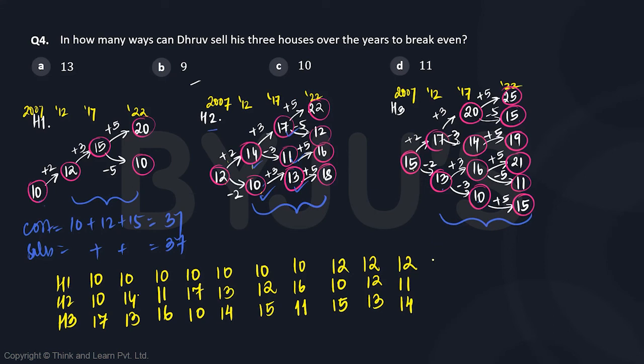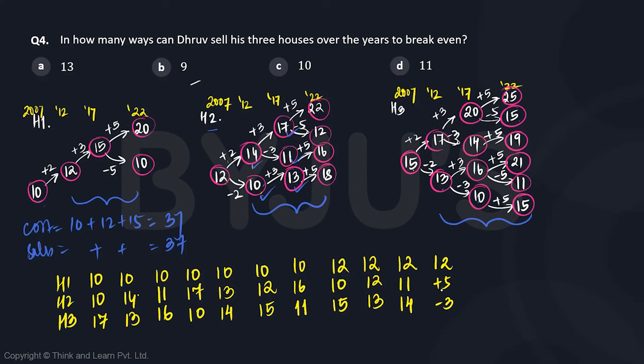Next is if house 1 increases by 2, then the overall change from house 2 and house 3 should be 2. Well, this can happen if house 2 increases by 5 and house 3 decreases by 3. Sorry, house 1 has increased by 2.